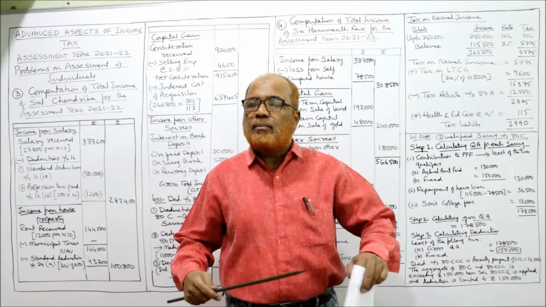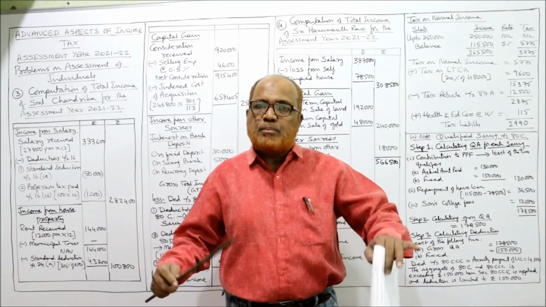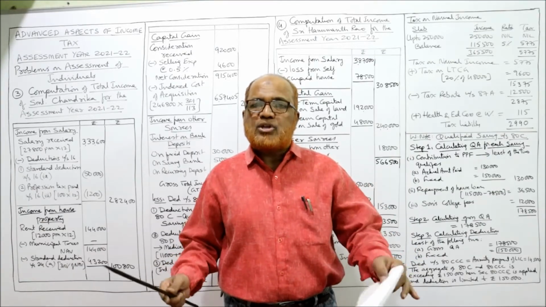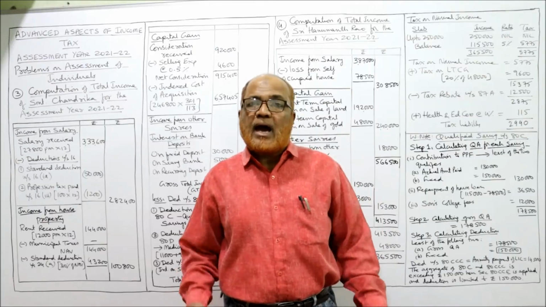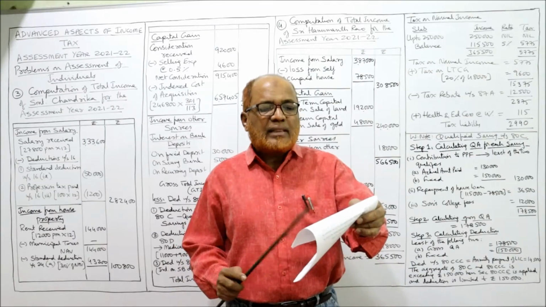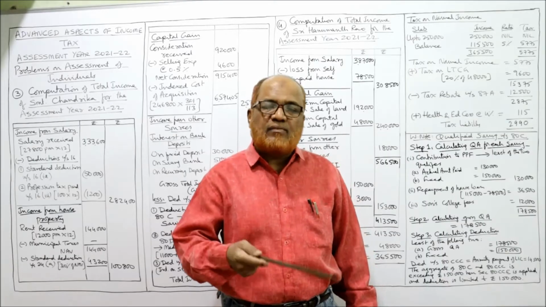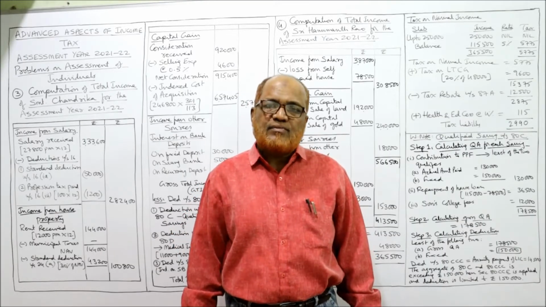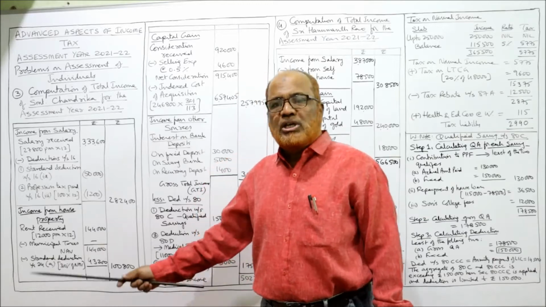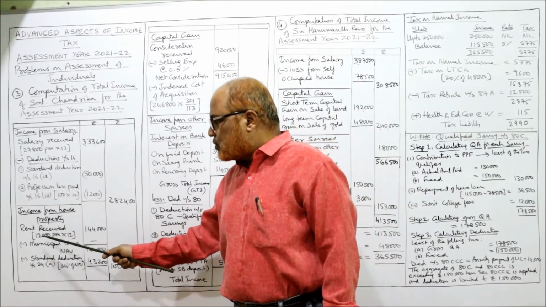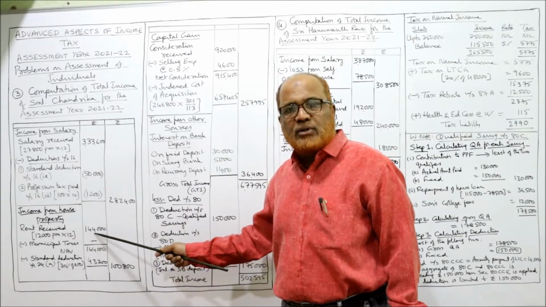But here in our problem, no information is given regarding municipal rental value, no information regarding fair rental value. Actual rent is given, 12,000 per month. So whatever actual rent is there, that itself is the GAV. That itself is the gross annual value. So GAV, rent received 12,000 per month into 12, 1,44,000.